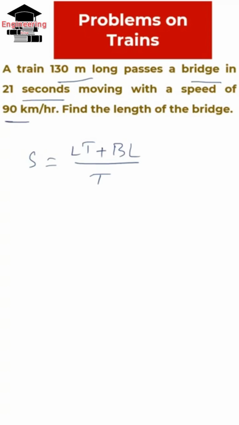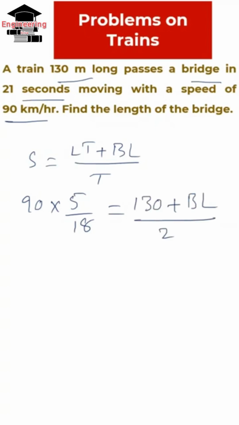Here, speed is given as 90 km per hour. We can convert that 90 into meters per second by multiplying by 5/18. So 90 × 5/18 meters per second is equal to the length of the train plus the bridge length, which we need to calculate, divided by 21. That is the time period.